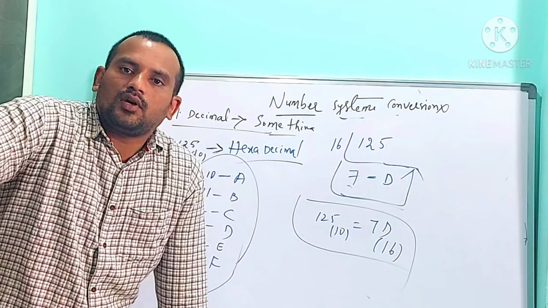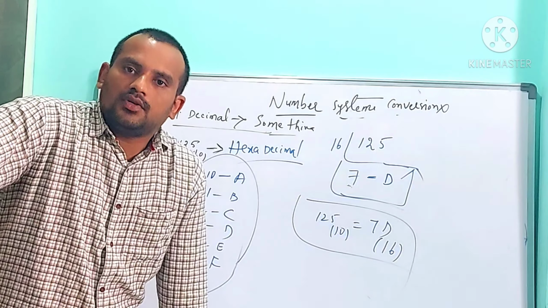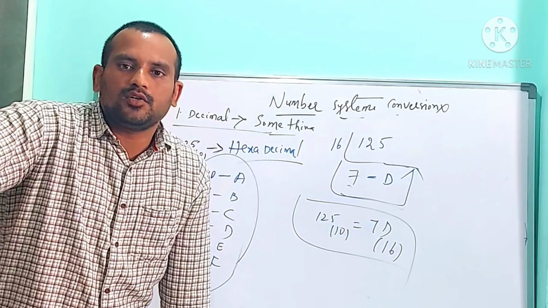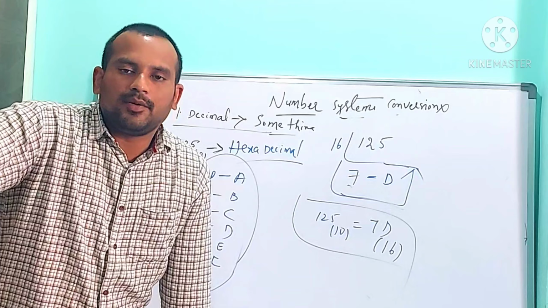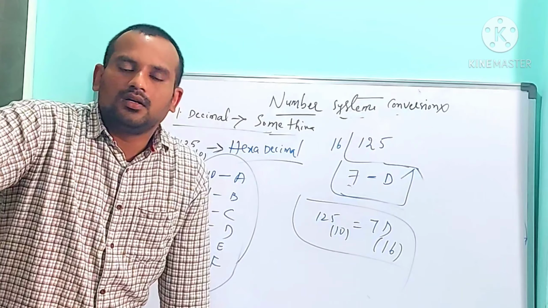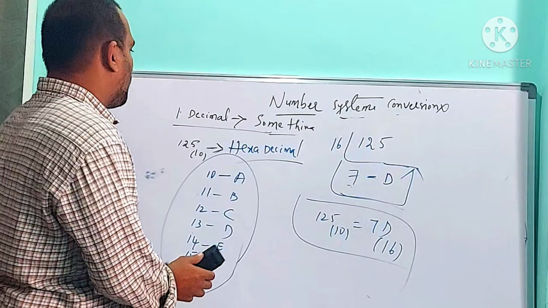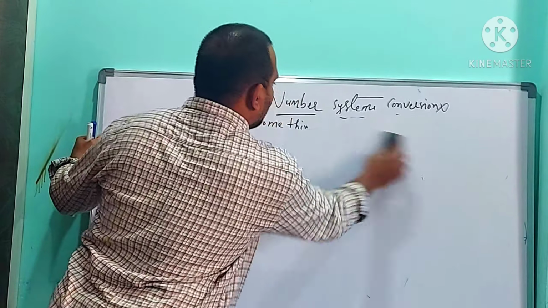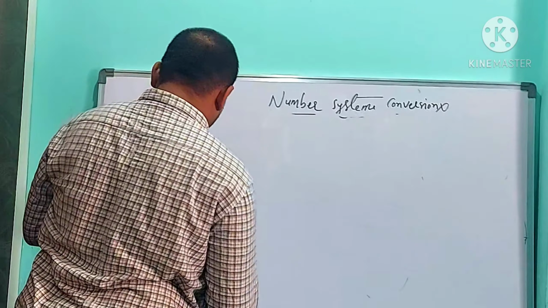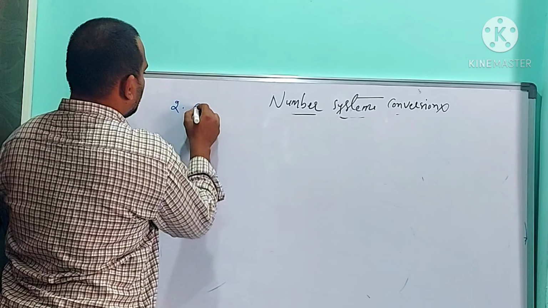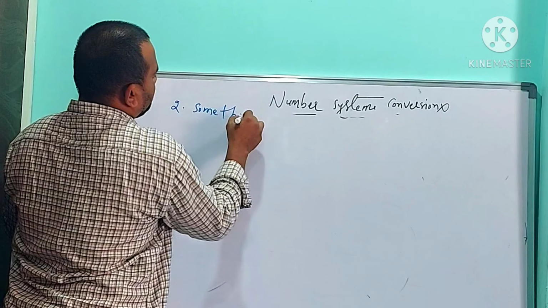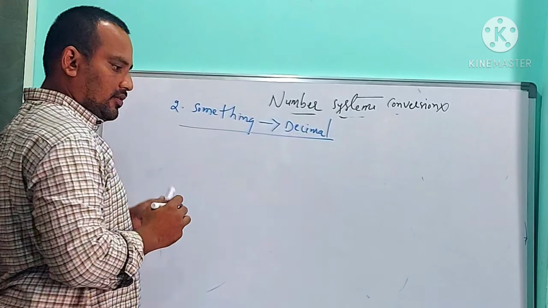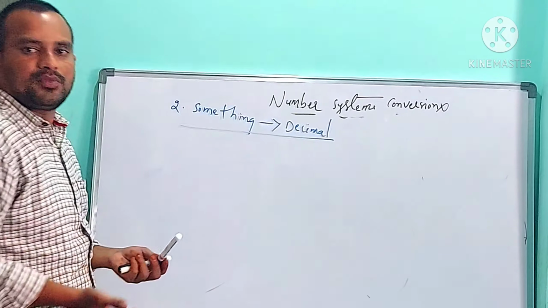While converting decimal to something, we need to divide the decimal number by something. If it is decimal to binary, divide by 2. If it is decimal to octal, divide by 8. If it is decimal to hexadecimal, divide by 16. So this is the first universal conversion technique, called decimal to something. The second one is something to decimal, the reverse of decimal to something.